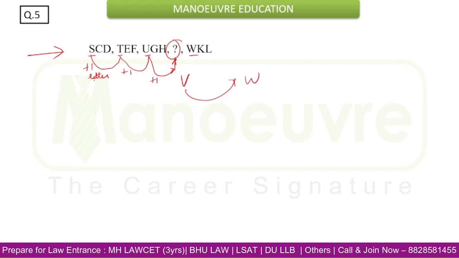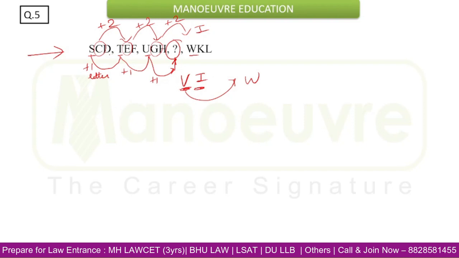Now just focus on the second letter: C, E, G. C to E, you have to add plus 2 letters. E to G, again plus 2 letters. And in G, if you add again 2 letters, what will you get? I. So after V, you will have I over here.